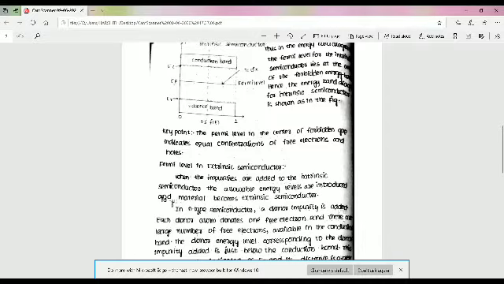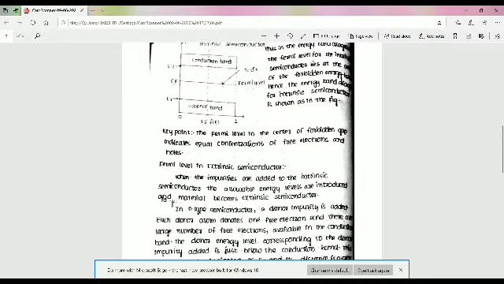In the energy band diagram, the probability that an energy level is occupied by an electron is known as the Fermi-Dirac probability function.